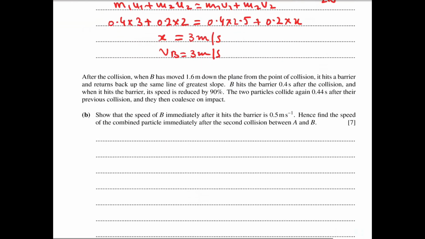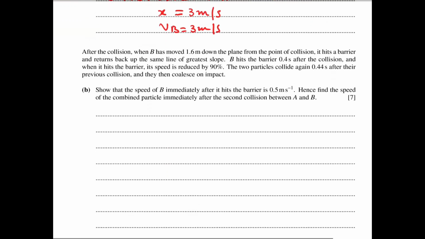After the collision, B has moved 1.6 meters down the plane from the point of collision. It hits a barrier and returns back up the same line of greatest slope. B hits the barrier 0.4 seconds after the collision. And when it hits the barrier, its speed is reduced by 90%. It means after the collision, the speed of B will be 10% only.